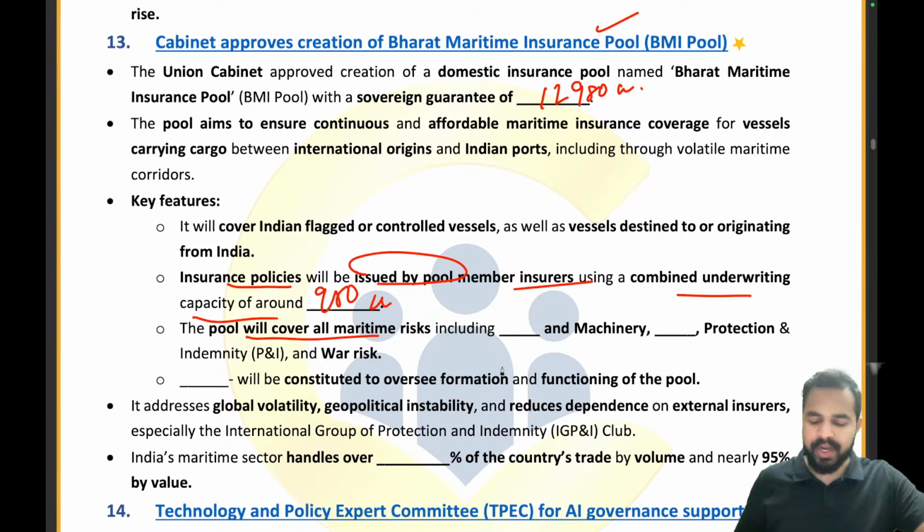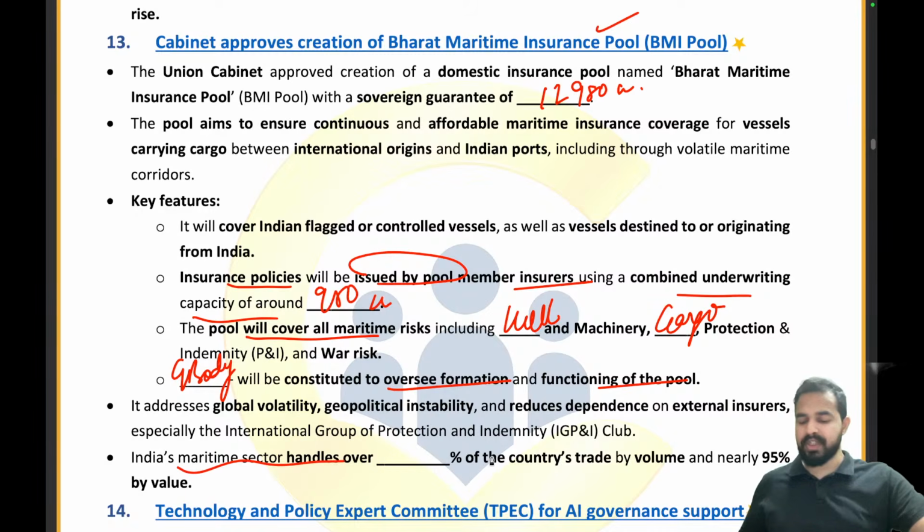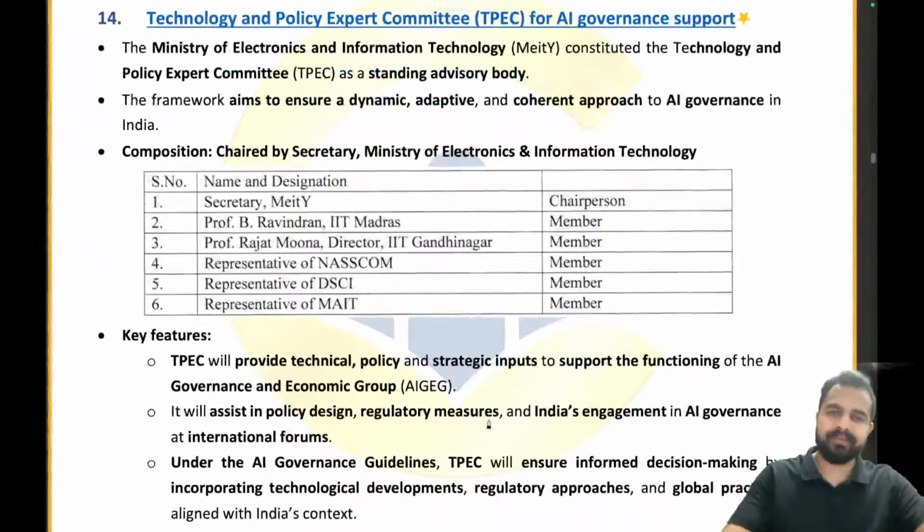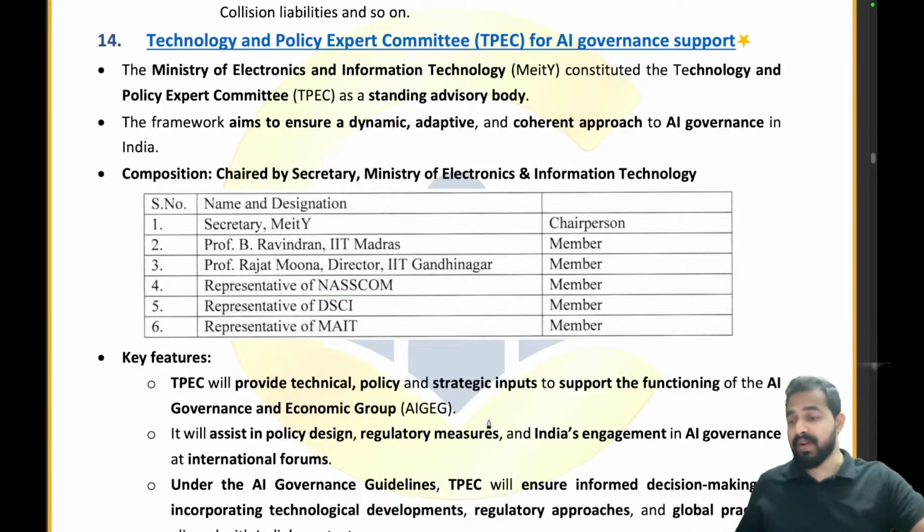The pool will cover all maritime risks including hull and machinery, cargo, protection and indemnity and war risk. A body will be constituted to oversee formation and functioning of the pool, that is the governing body. Moving ahead, India's maritime sector handles what percentage of the country's trade by volume? Can anybody tell me that? It is 70%. Clear to everyone? Now let's move on to the next article.